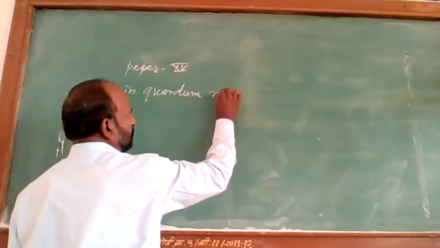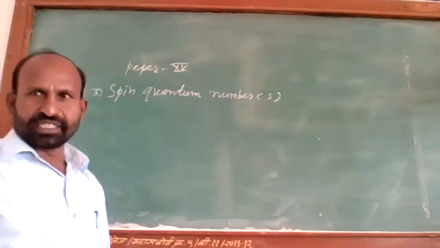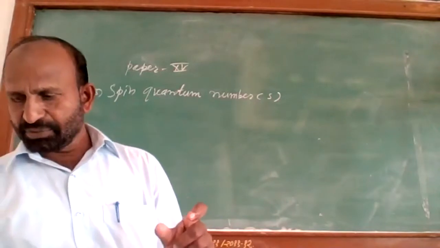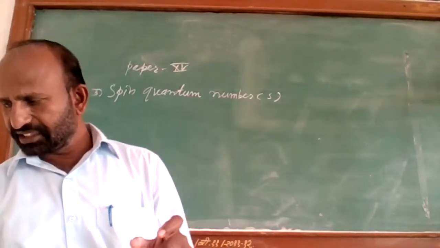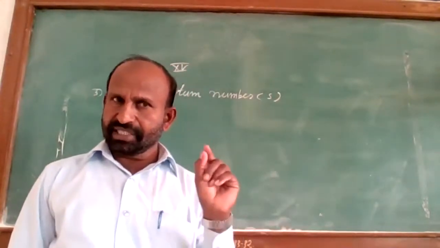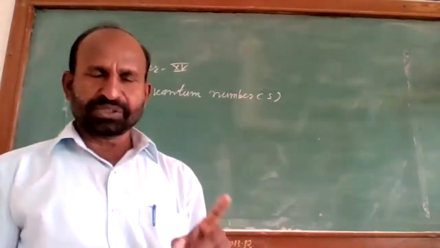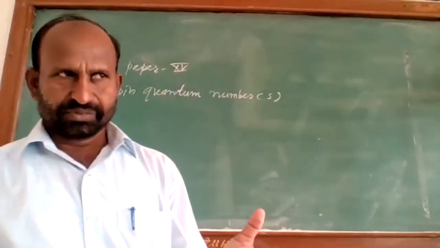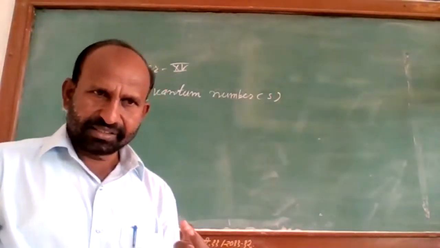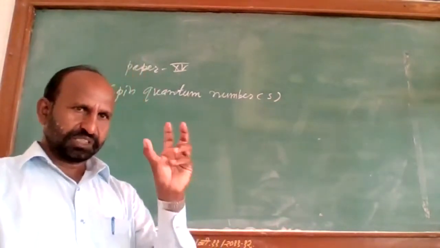Spin quantum number. This is denoted by the letter s. Now, spin is the motion of a body about its own axis. What own axis? Our Earth rotates around the sun, as well as about its own axis. Within 24 hours, Earth completes one spin rotation.